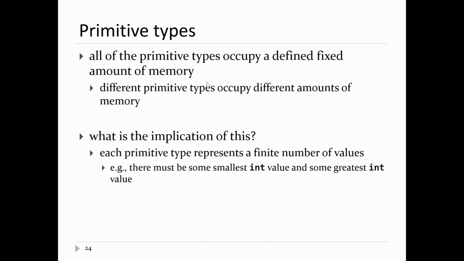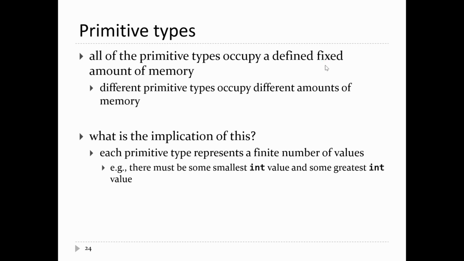So the primitive types. Primitive type values occupy in Java a defined fixed amount of memory, right? So Java says an int is exactly so big, or takes up exactly so much memory. A double takes up exactly so much memory, and so on and so forth. The amount of memory is fixed, so it's finite.